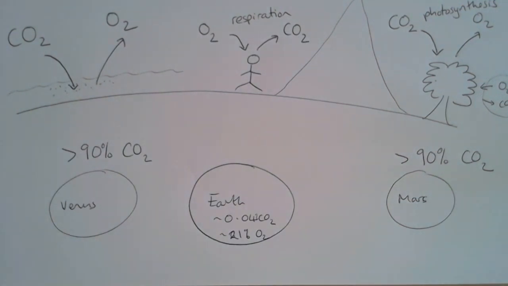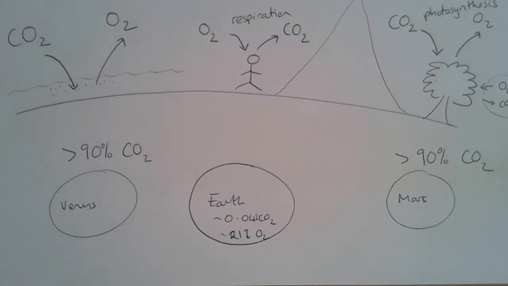Because of this evolution of life and photosynthesis on the Earth's surface, the Earth has a very small amount of carbon dioxide in the atmosphere, 0.04%, while Mars and Venus both have significantly greater than 90%.